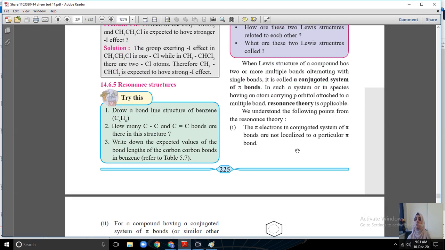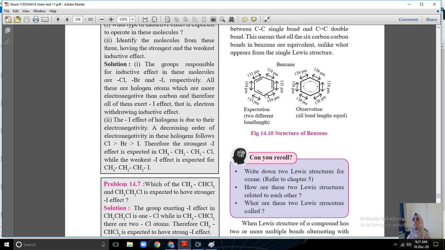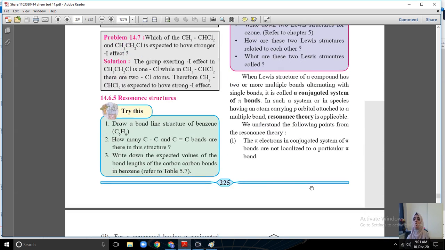Okay, so the pi bond का जो system होता है, that is called conjugated system. Two or more multiple bonds alternating with the single bond is called a conjugated system. Yes, this is a double, single, double, single. These bonds are alternating. Okay, double, single. So this system is called what?